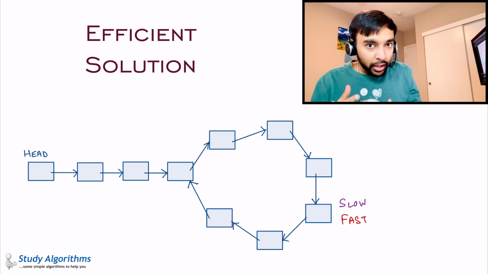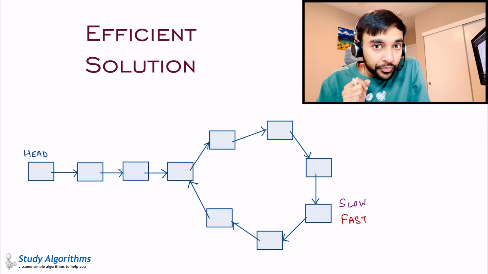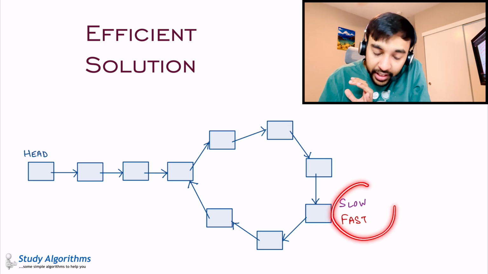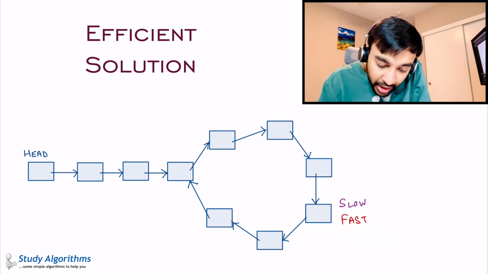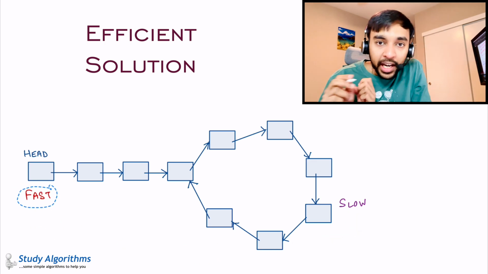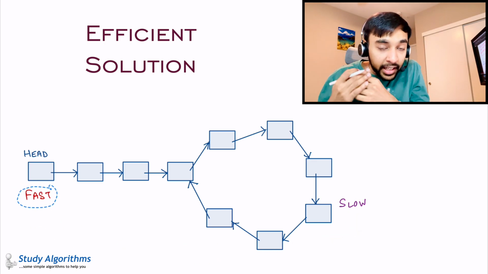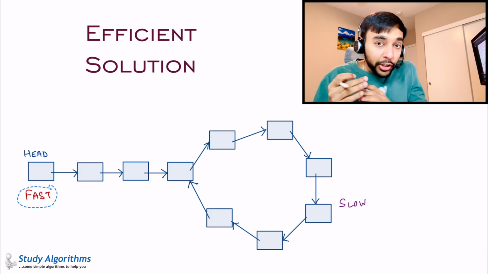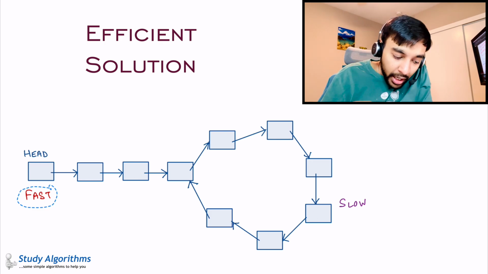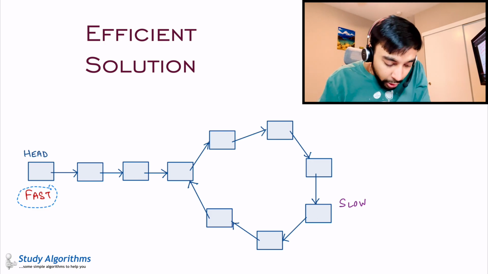Now, the next part of this question is how do you determine the starting of the loop? To do that, the trick is that as soon as these two pointers meet, you take the fast pointer and you move it back to the head position. And this time, you move both the slow and fast pointers at the same speed. So, when I would do that, what will happen?